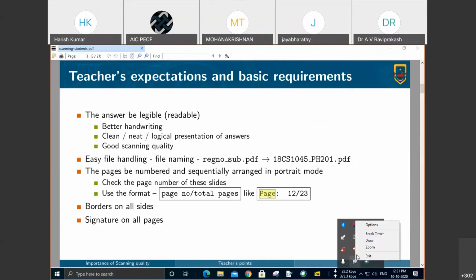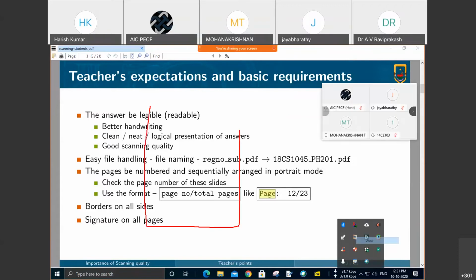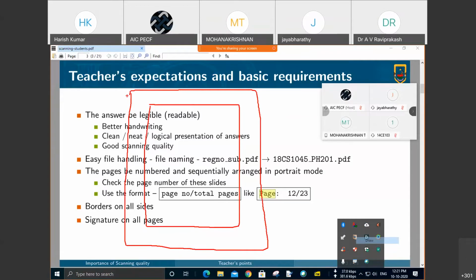but for the sake of clarity, let me tell you where to sign. Let us say this is the page, and this is the page border. Now you may put the register number here. You are supposed to put it on every page. This is the place for the register number, in this format. Now at the lower right corner, you are supposed to sign on all pages.